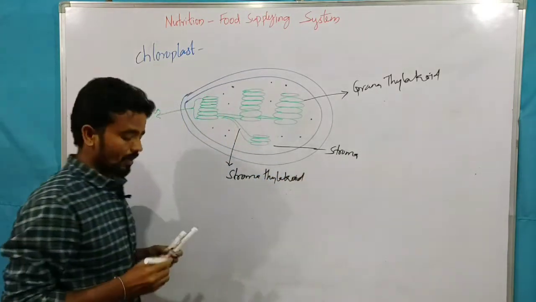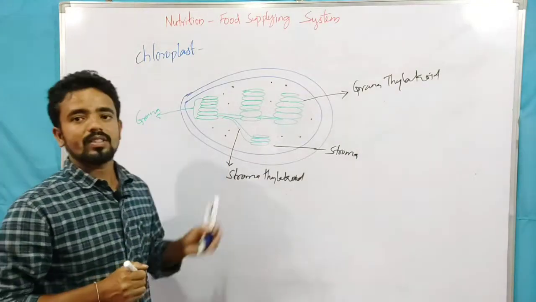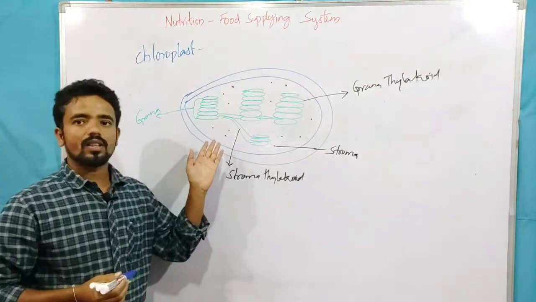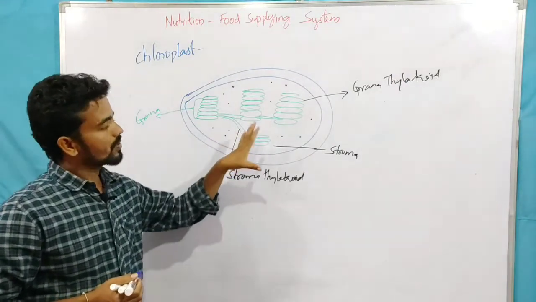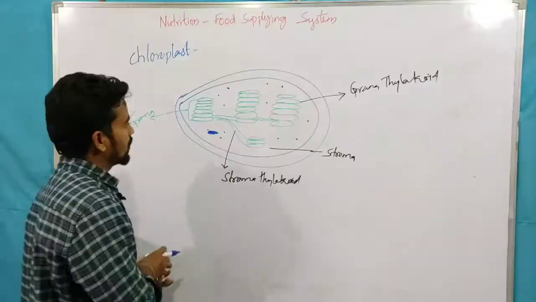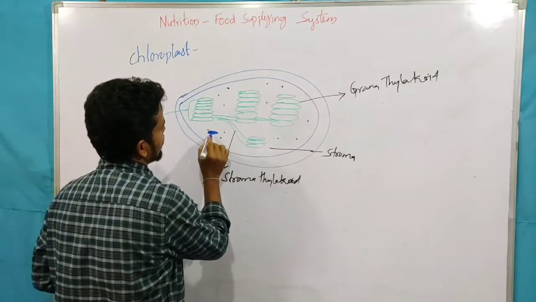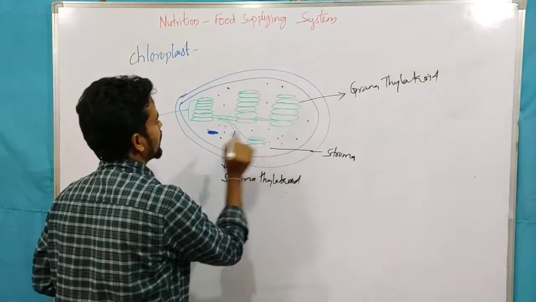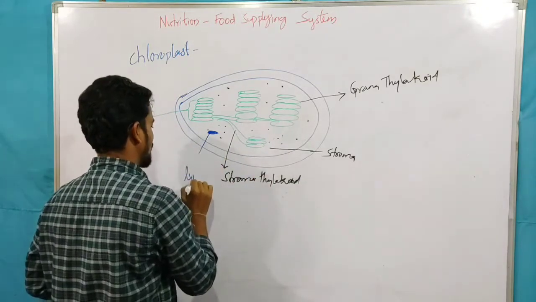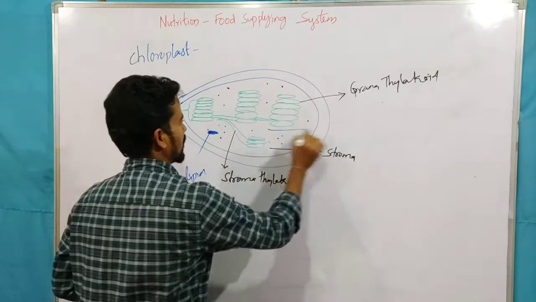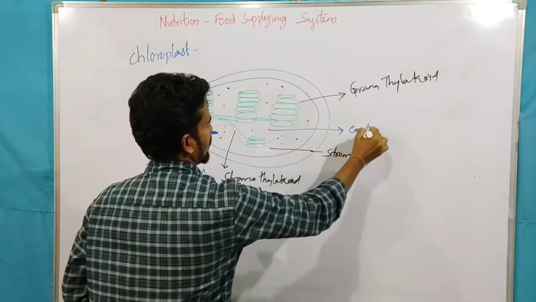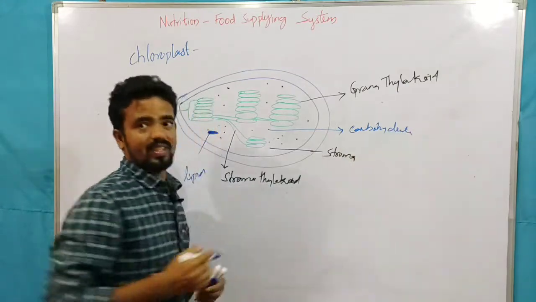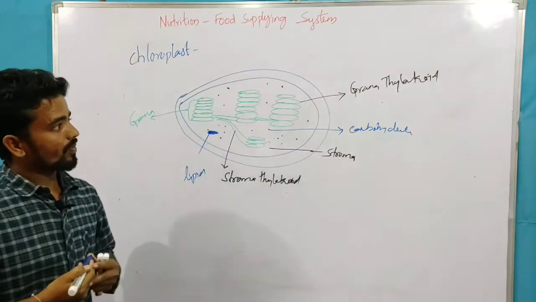Since we know very well, chloroplast is the site of photosynthesis. In photosynthesis, what is produced? Starch material. In the chloroplast we can see some carbohydrate molecules here and there, and lipids also. This is lipid, this is carbohydrate, nothing but we can call it starch as well.